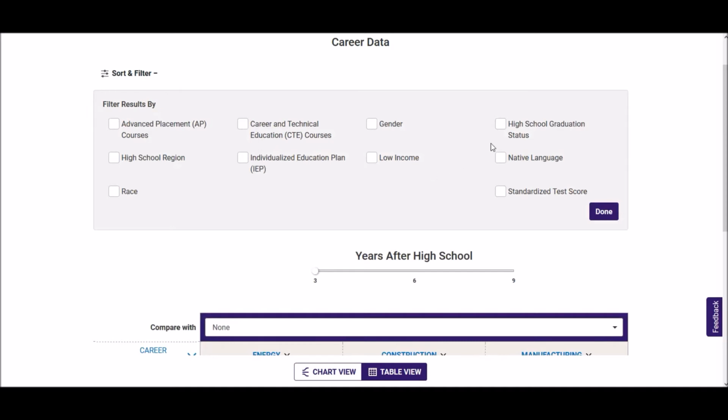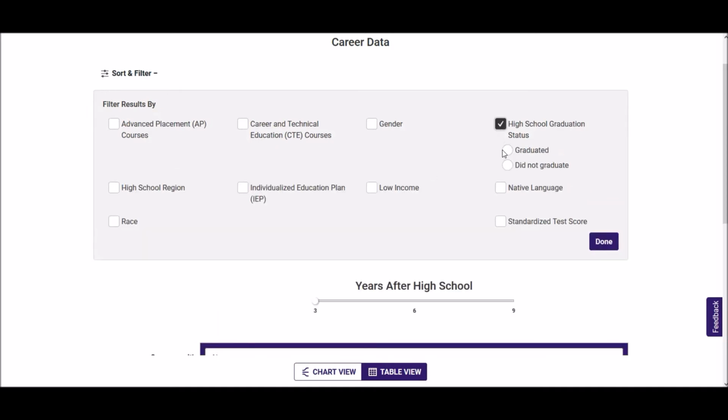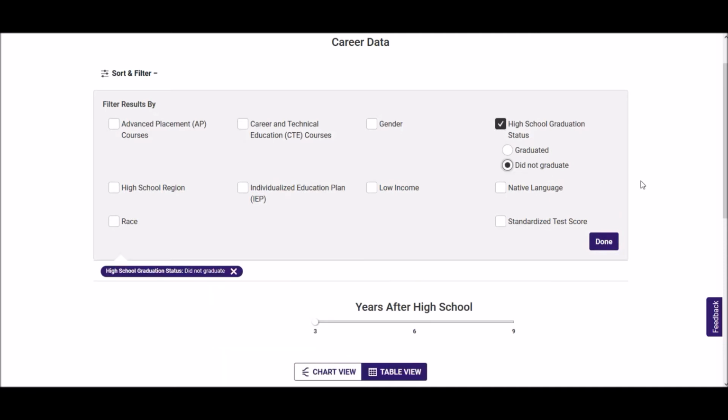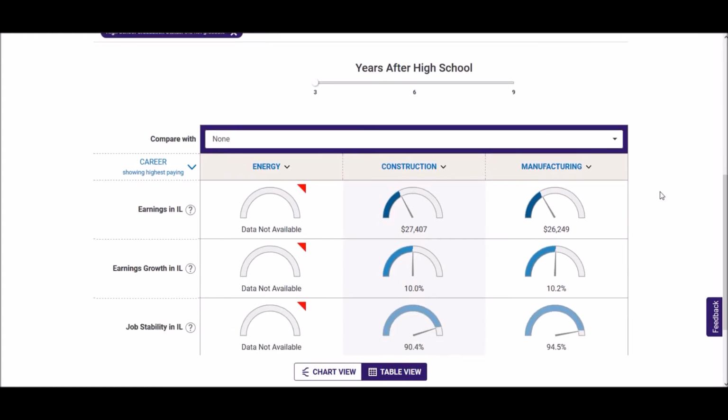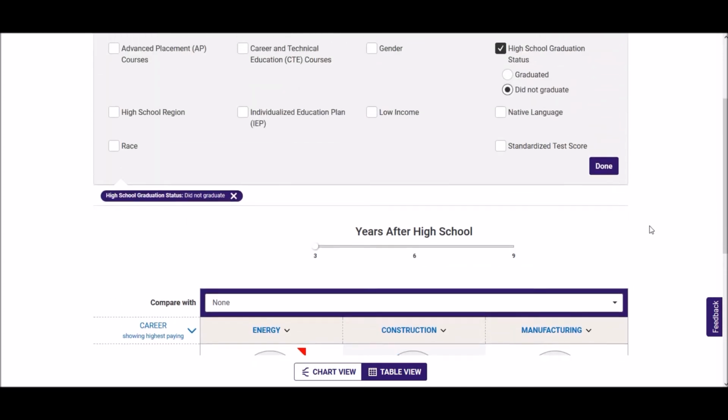For example, if we look at the ISB seniors who did not graduate, they're making $27,000 in construction or $26,000 in manufacturing. If there were fewer than 10 people in a given category, like in this example, there are fewer than 10 people who did not graduate high school who are also working in energy careers, the tool will say data not available.